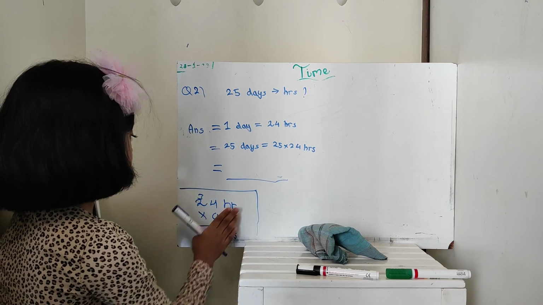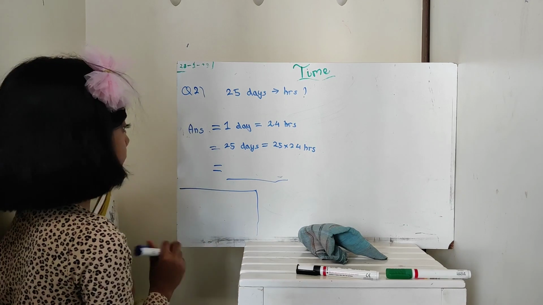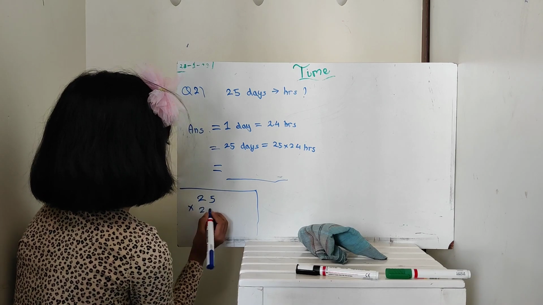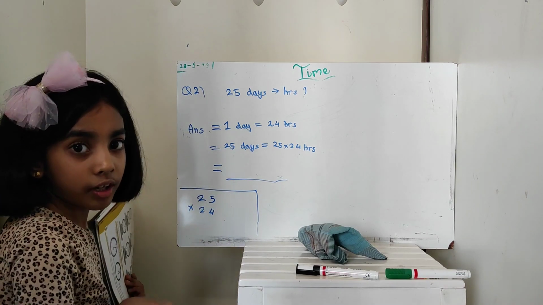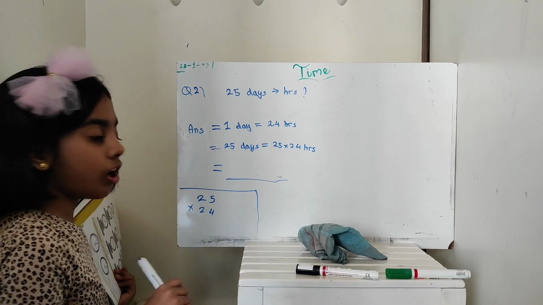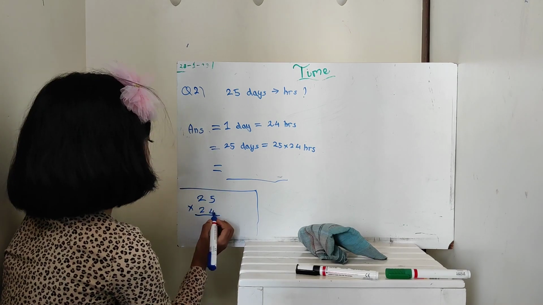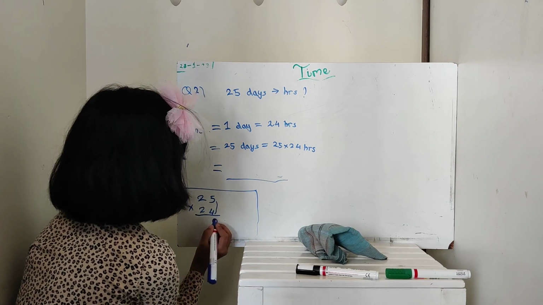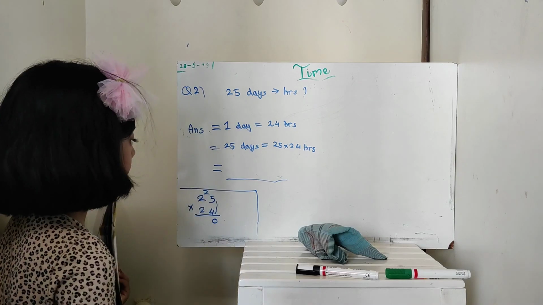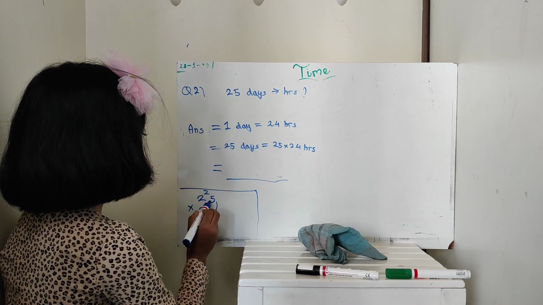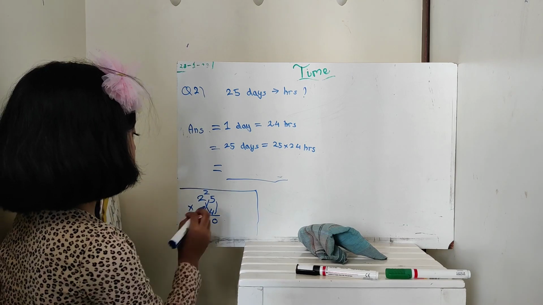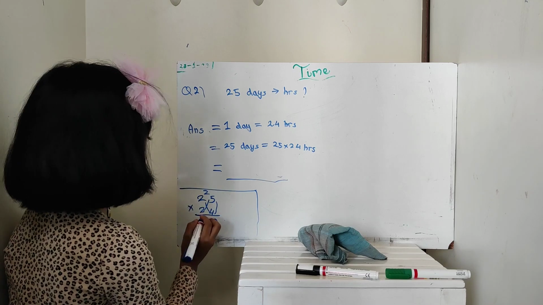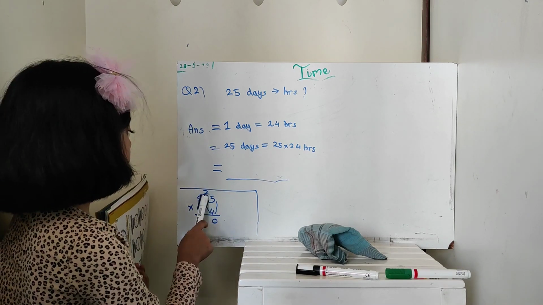So let's multiply. Let's do the rough work. 25 multiplied by 24. Here I am going to show you one 2-digit technique also. So first we are going to multiply 4 by 5. 4 5s are 20. 0 is here, 2 for carry. Then 2 4s are 8 plus 2 5s are 10. 8 plus 10 is equal to 18 plus 2 is equal to 20.